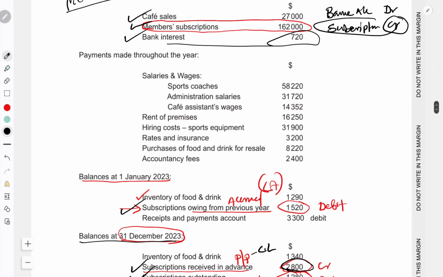The bank interest is also taken as income. See here, this item we already took. Wages, again we will not take to our income and expenditure. Salaries and wages: sports coaches is 58,220, and administrative salary is 31,720.